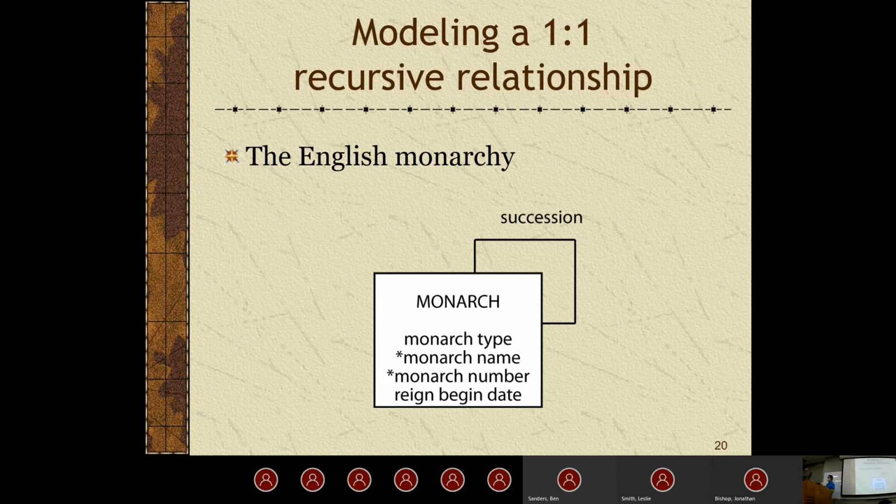In this case, we have someone who comes before a monarch and someone who comes after a monarch. That's always going to be the case. We can't have two people who immediately precede a monarch. That's just not how the monarchy works. Similar thing with a president. We have one president at a time. Looking back across the 45 presidents we've had, there's always someone before them and someone after them, unless we're looking at the current or the first.